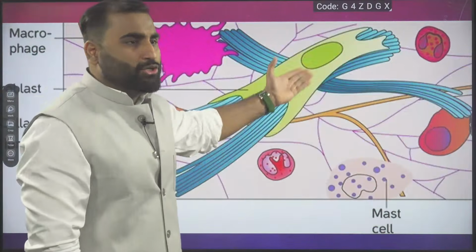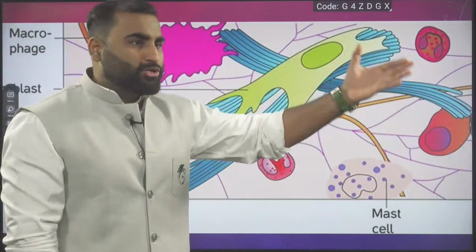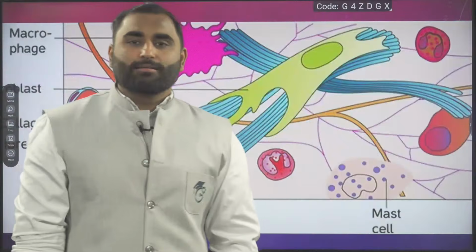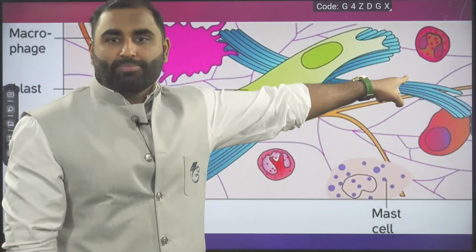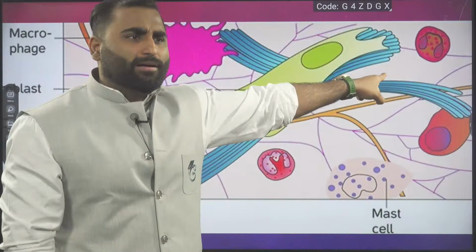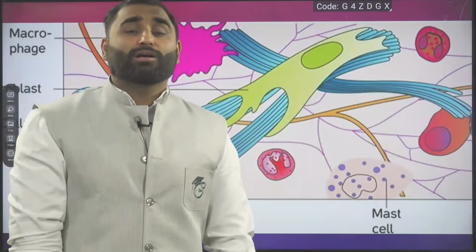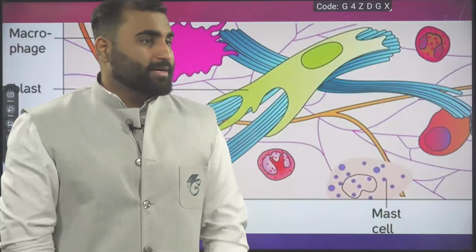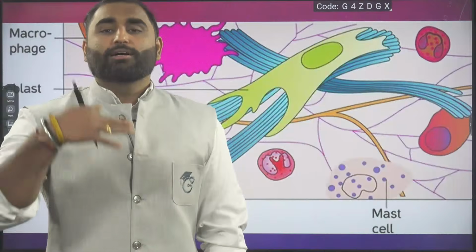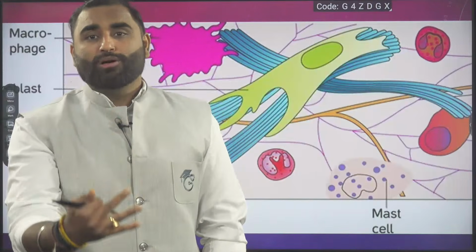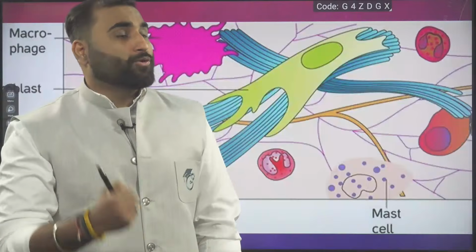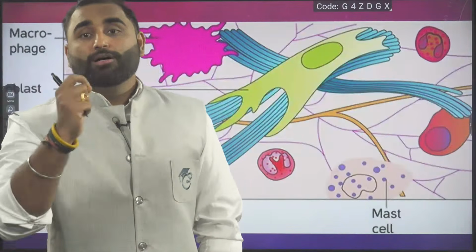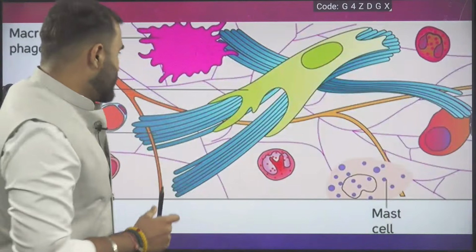I am showing you cells and fibers. And in the background, the light pink color background, what is that? That is matrix. So I am showing you all the 3 components of loose connective tissue.